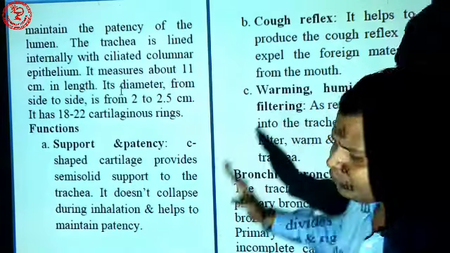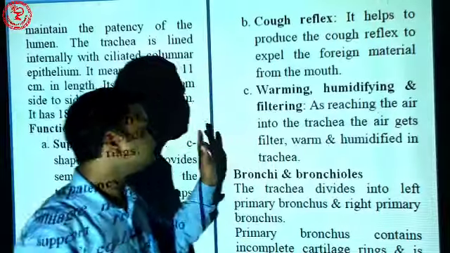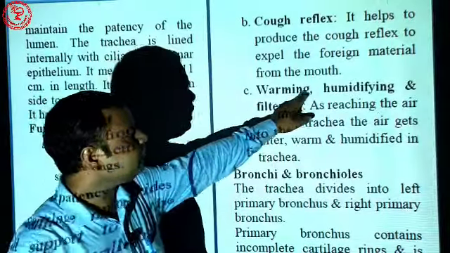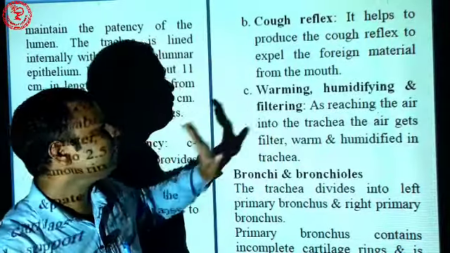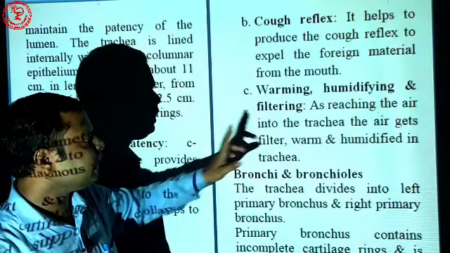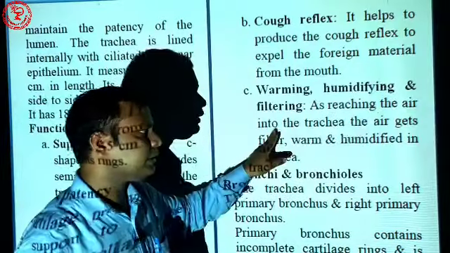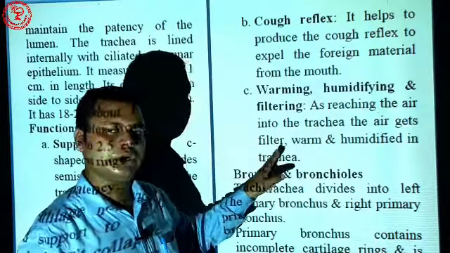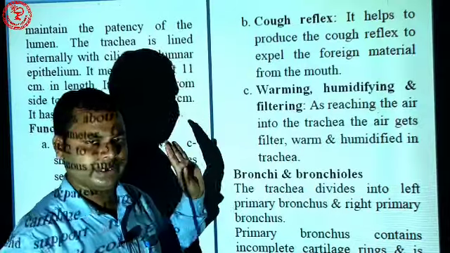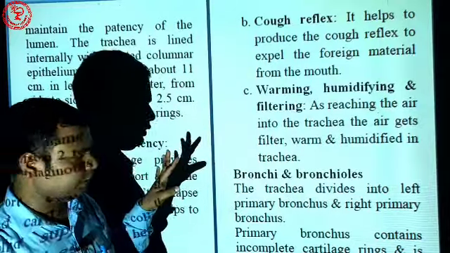We have also discussed the common functions of the respiratory tract like warming, humidification and filtering. As the air reaches the trachea, it gets filtered, warmed and humidified. This is the common function of the respiratory tract.